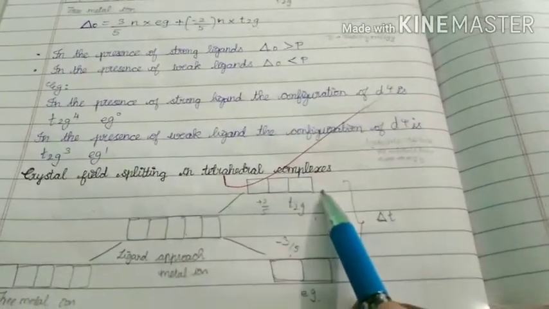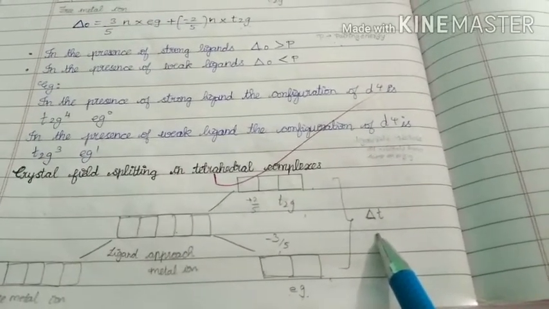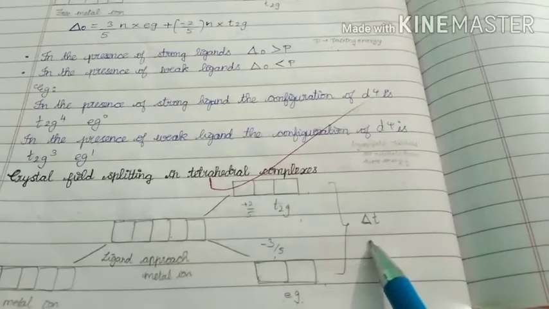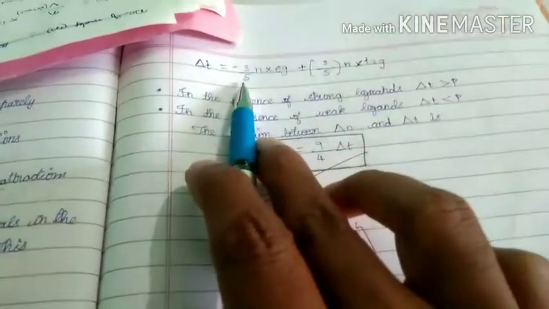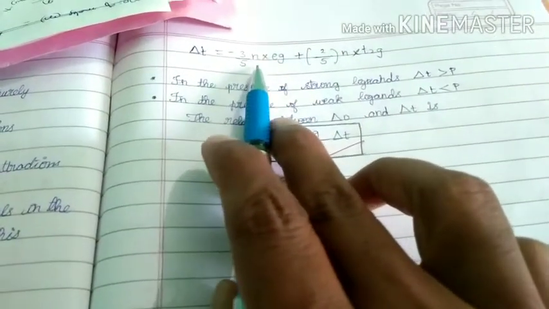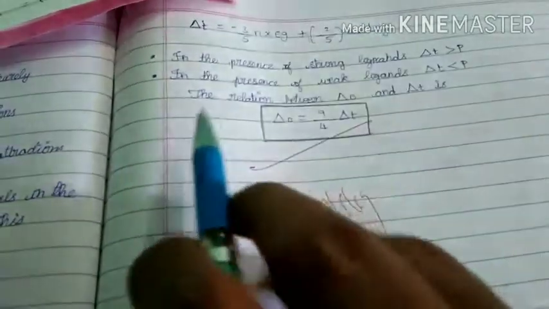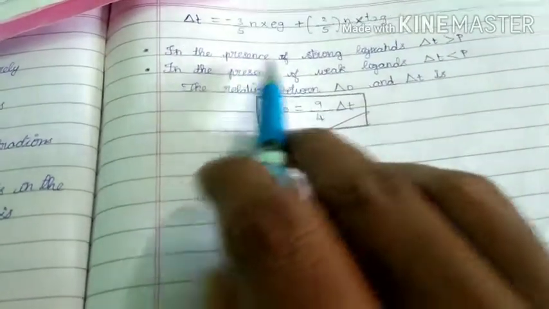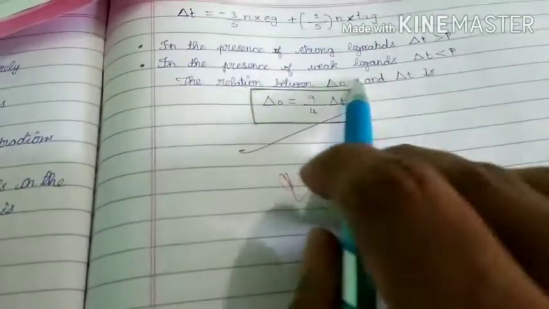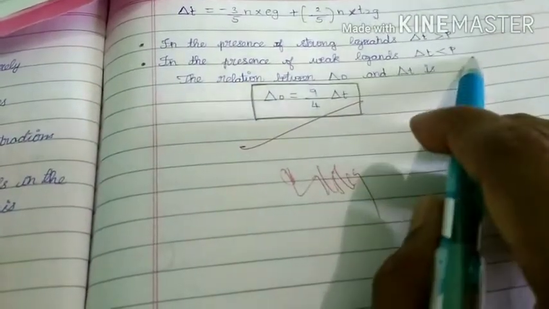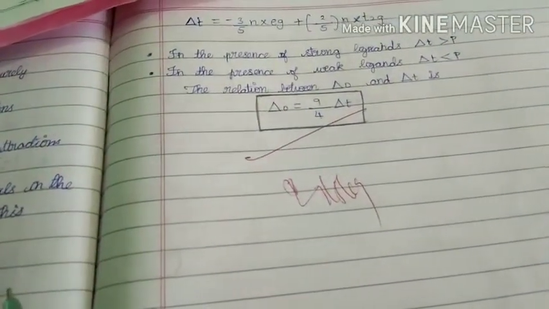Next, the difference between the T2G and EG orbitals in this case is called Delta T. That is called the crystal field splitting energy. In this case, what is the formula? Crystal field stabilization energy equals minus 3 by 5 into n of EG, that is the number of electrons in EG orbitals, plus 2 by 5 into n of T2G. Next, here is also the same phenomenon. In the presence of strong ligands, Delta T is greater than P. In the presence of weak ligands, Delta T is less than P. The same phenomenon takes place as in octahedral complexes.